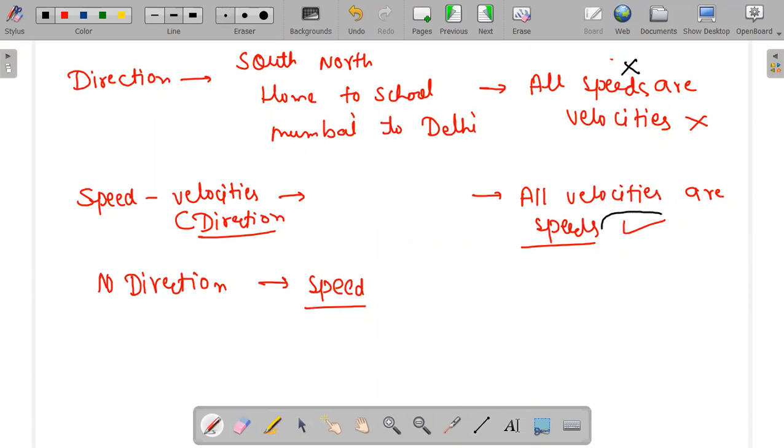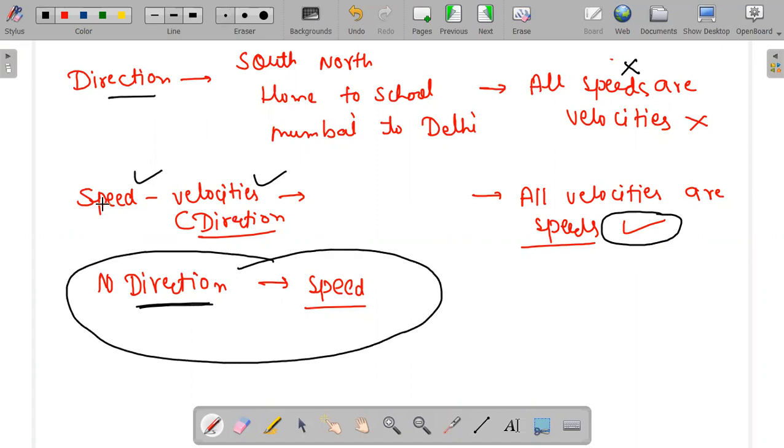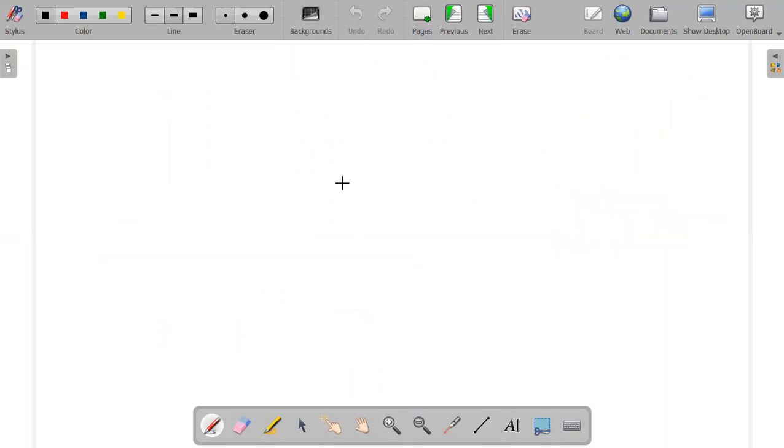Remember this term, because if you are having direction, you can find both speed and velocity, and if you are not having any direction, you can find only speed. Without direction, you can find only speed, but with direction you can find both. So if there is no direction, there is no problem with speed. Remember this thing. Now I'm moving to another topic and another question.